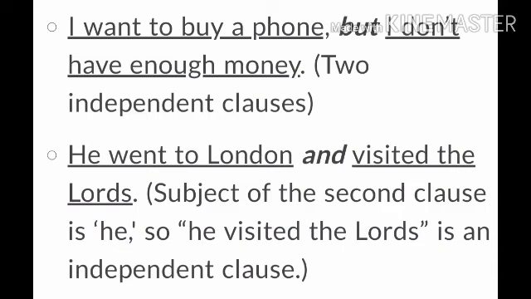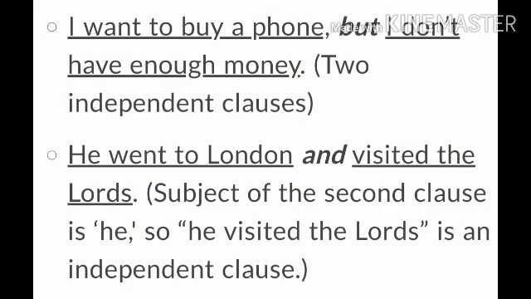My dear student, as I told you, in a particular sentence there can be one, two, or three clauses. And they are connected with what? A coordinator, that is but, right? Both sentences, I want to buy a phone and I don't have enough money, are two independent clauses, but they are connected with a coordinator, but. Now, the next example is, he went to London and visited the Lords. Again, two clauses connected with and.